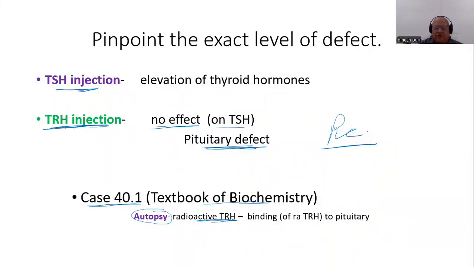Of course, after consent of the relatives, radioactive TRH was added and binding of this radioactive TRH to the pituitary was observed, and it was found to be low. And that conclusively proved that it is a case of receptor defect. So it is secondary hypothyroidism, a defect at the level of the pituitary, more precisely a receptor defect. Thank you.